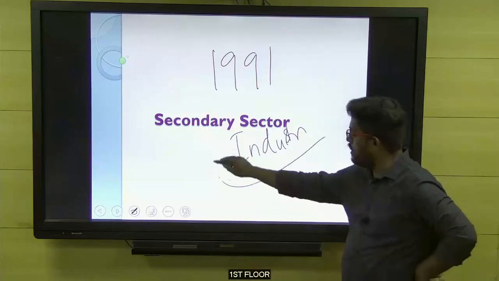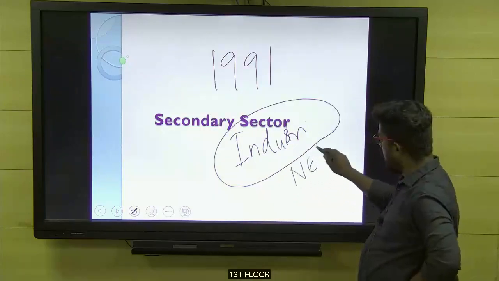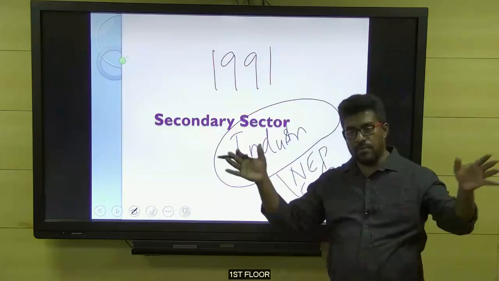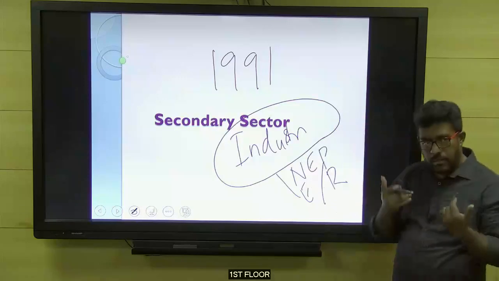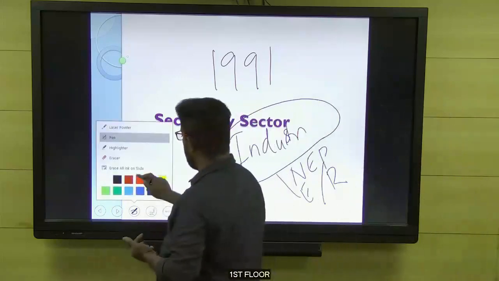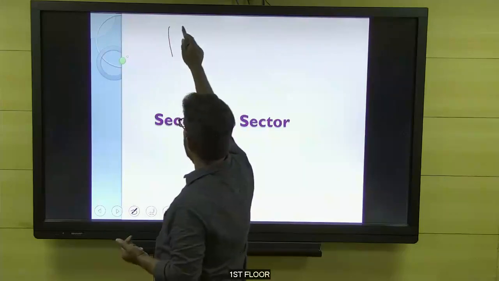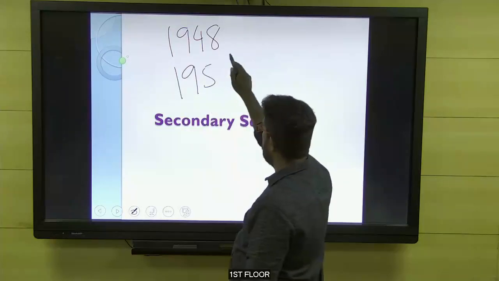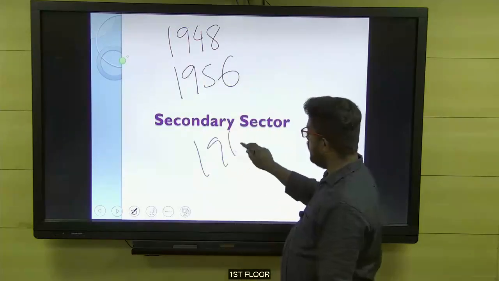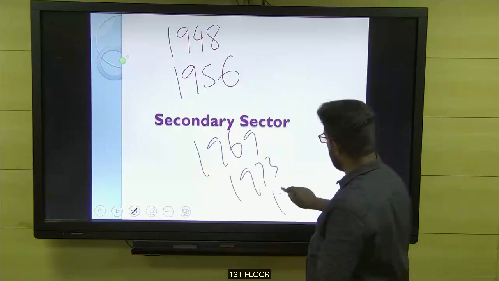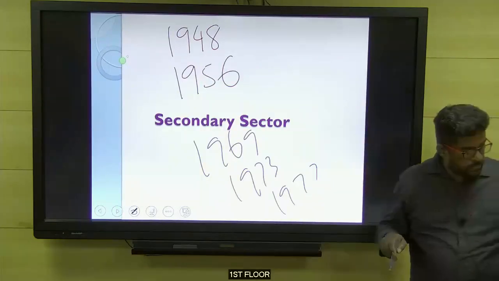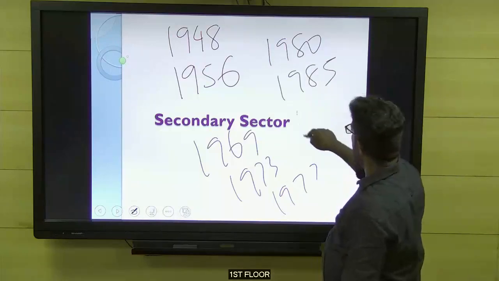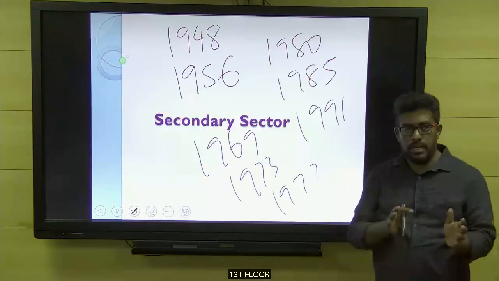Okay, sir. This industrial policy we call the New Economic Policy of India, or Economic Reforms, or Rao Manmohan Reforms, or the 1991 policy, different names. So after independence, the government of India announced different industrial policies at different points of time. For example, in 1948 they announced an industrial policy. Then in 1956 they came with another industrial policy. Then 1969, then 1973, then 1977, then 1980, then 1985, then 1991. At different points of time, we came with different industrial policies.